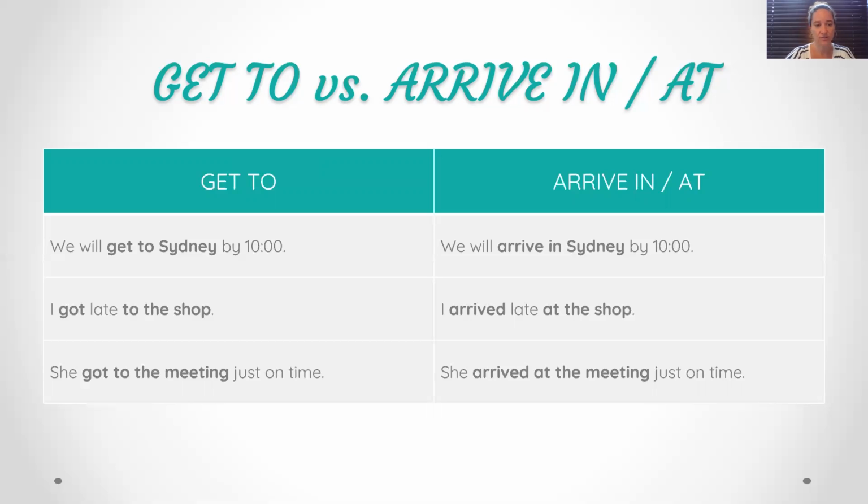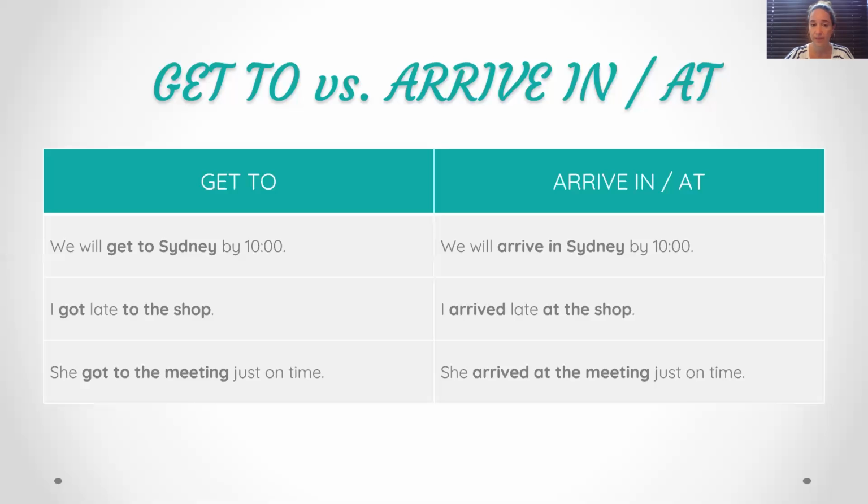I got late to the shop. So got, the past of get, we use to. Even if I use a word between, like late, we still keep the same preposition. If I say I arrived late, I will say at the shop, at a place. Good. We got to the meeting just on time, or we arrived at the meeting just on time.